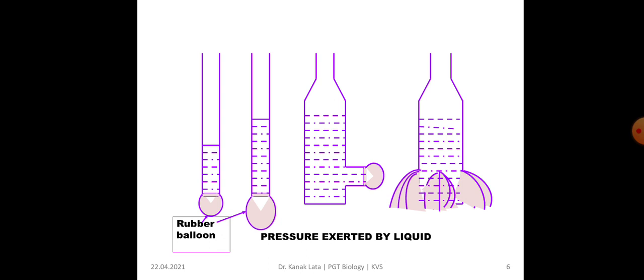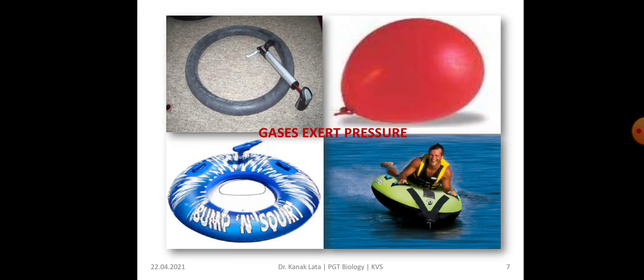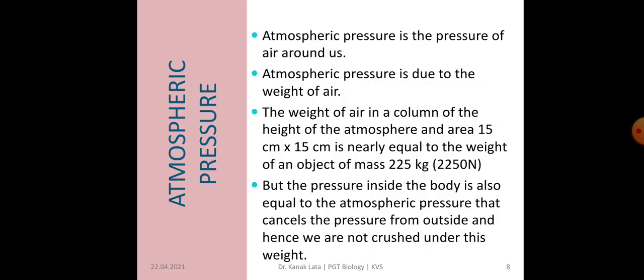Then you will observe that water coming out from all the holes falls at the same distance from the bottle. So this indicates that liquid exerts equal pressure at the same depth. Here this figure shows that gases exert pressure in the tube and in the balloon.